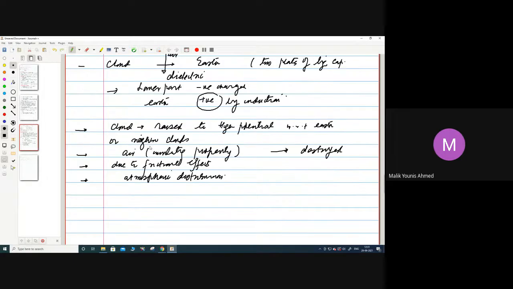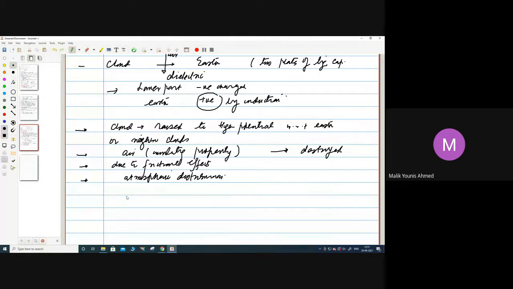So again, lightning discharge can take place when a cloud is raised to a very high value with respect to Earth or to a neighboring cloud. Then the insulating property of the surrounding air will get destroyed completely. The potential can also be increased due to frictional effects, or some external atmospheric disturbance can also result in the high potential.